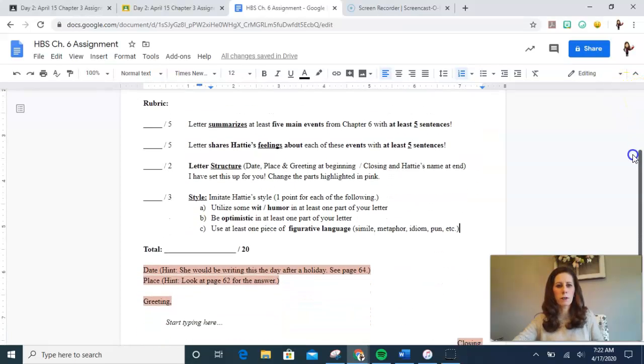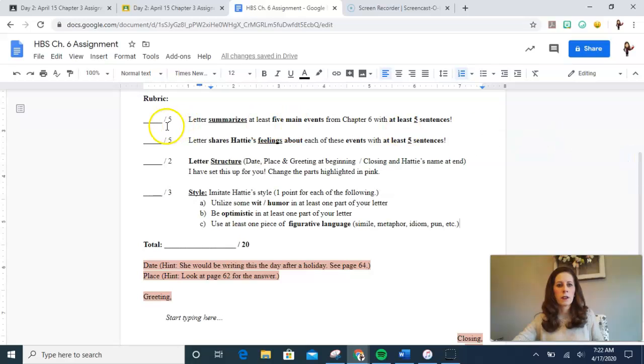So here's your rubric for how you're going to do this. Your letter should summarize at least 5 main events from Chapter 6. So you want to think about what happens at the beginning of Chapter 6 all the way through the middle to the end of Chapter 6. You want to summarize those big ideas. I need to see at least 5 sentences about that for you to get full credit in this portion.